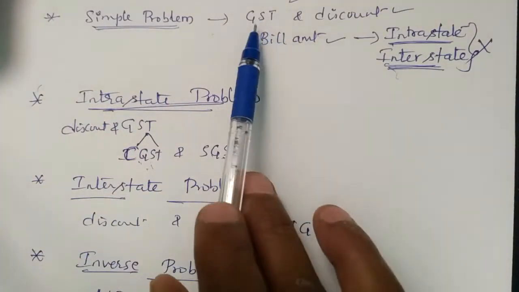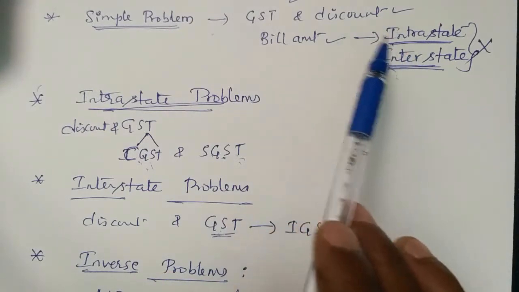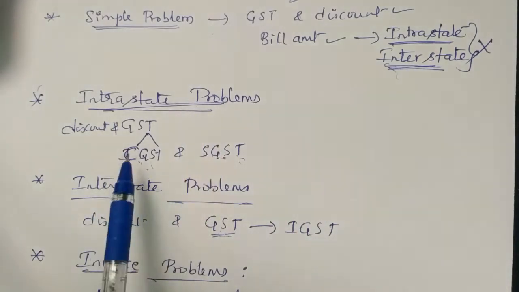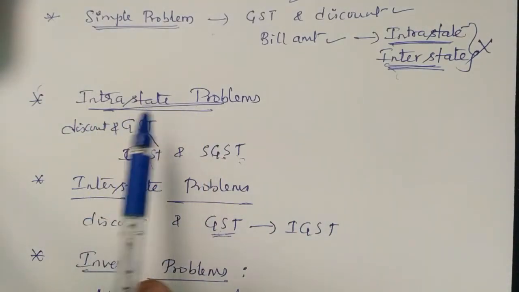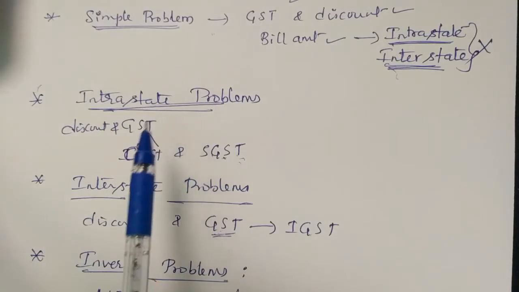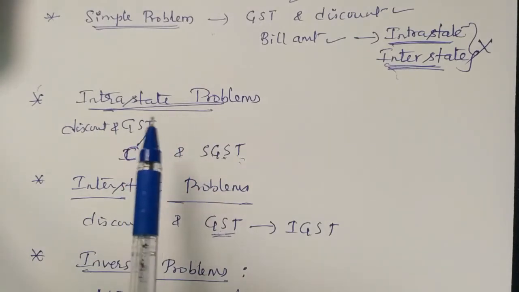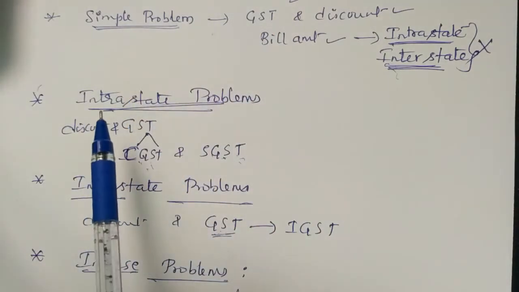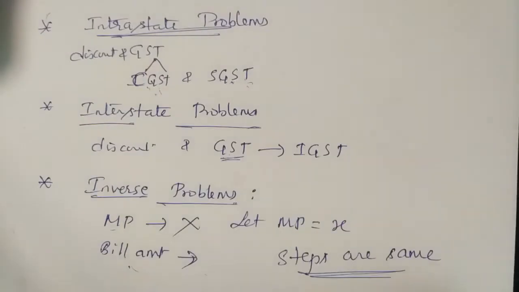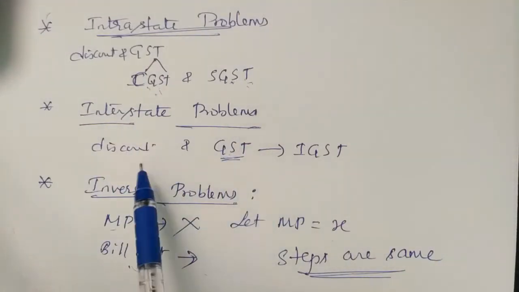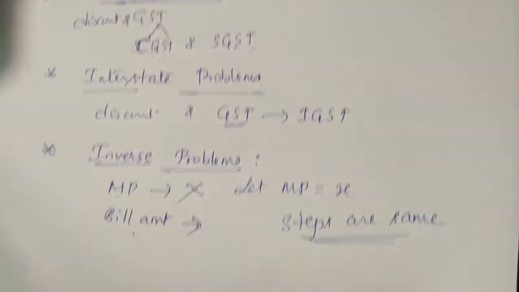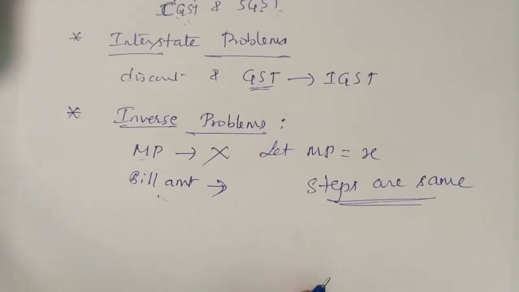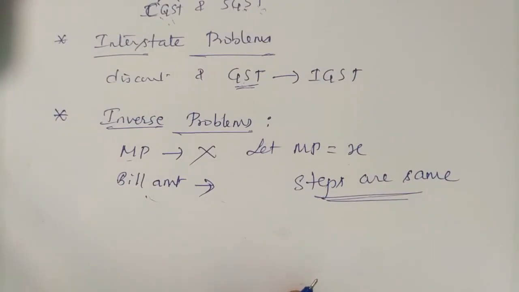In simple problems, GST is not divided into two equal parts because the words intrastate and interstate are not mentioned in the question. In intrastate problems, they'll mention where the transaction takes place. In my GST part 1, I explained simple problems. In part 2, I explained intrastate problems. Today I am going to explain interstate problems, meaning between two states. Inverse cases I am going to explain in my next class. So totally it takes 4 parts to complete the chapter.